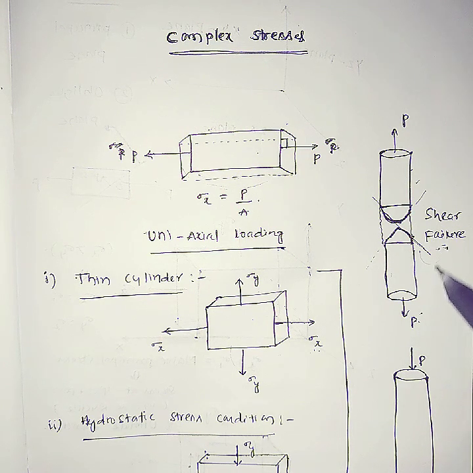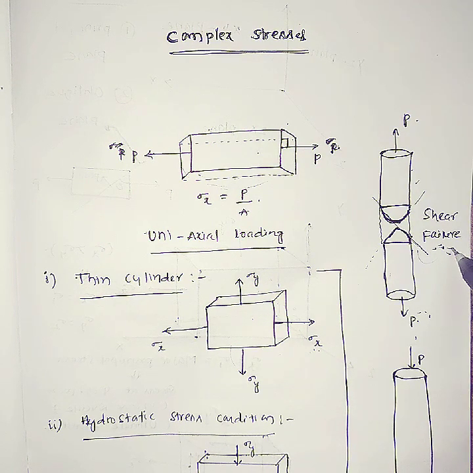This is also an example of a uniaxial load. If you apply a normal load, the failure will be a shear failure.